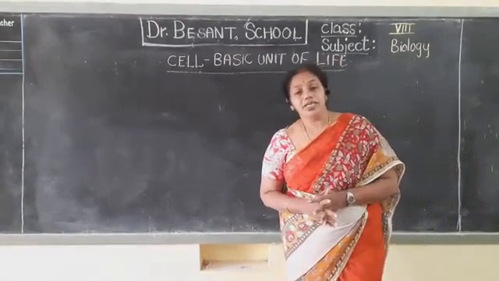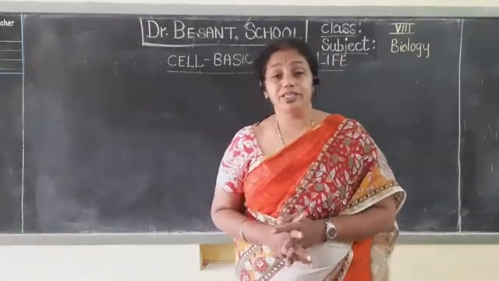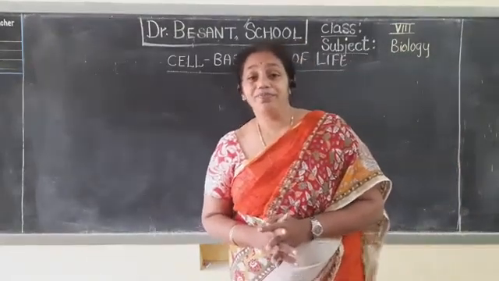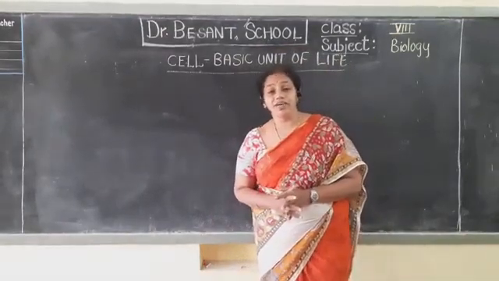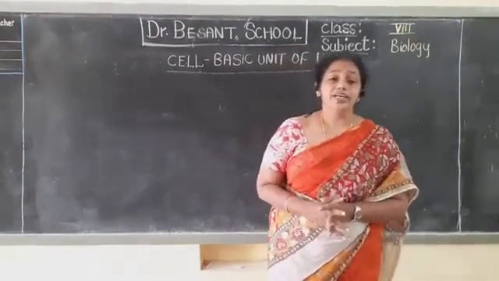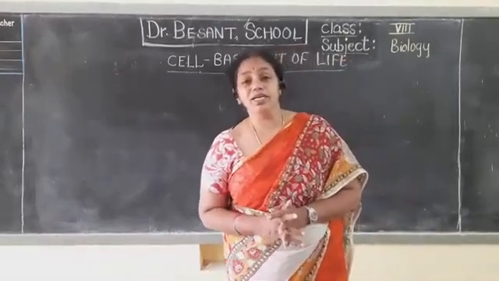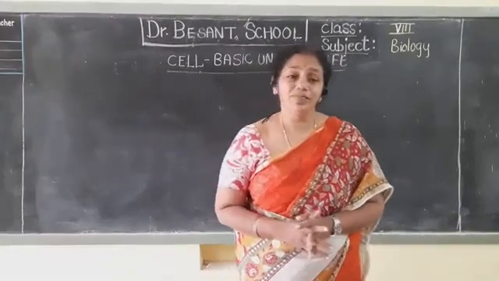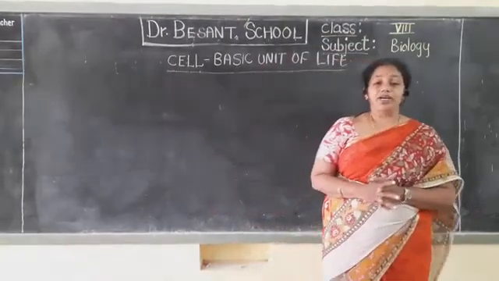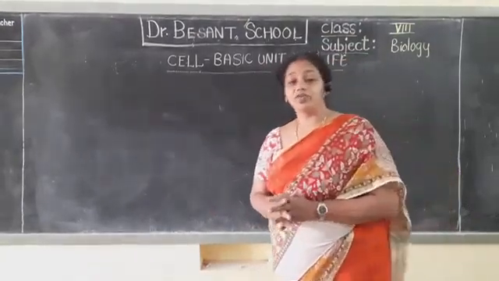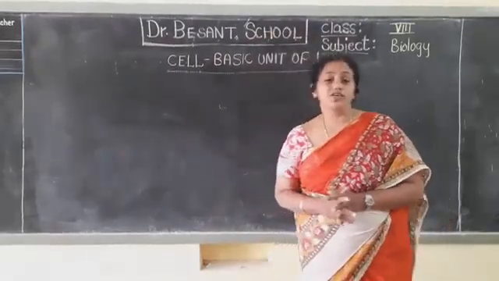Now let us go to the next part that is very interesting, that is diversity. Diversity means what here? A variety. Are we all the same? We all are different, isn't it? All human beings, if you compare, come in different colors, creeds, heights are different, shapes are different. Basic structure could be a little bit the same, but we all are different from each other. Same thing we can find in animals and plants also. The same variety of plant may not be the same. If you see a mango tree, it could be very tall, some are shorter, like that, isn't it? So everything is not the same.